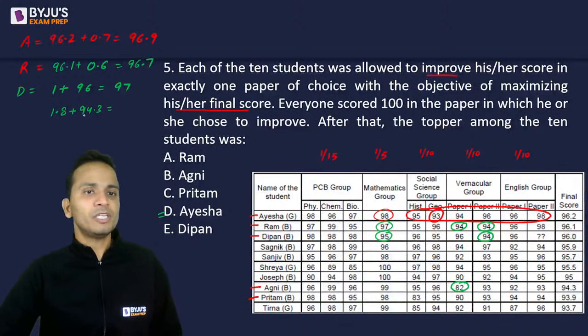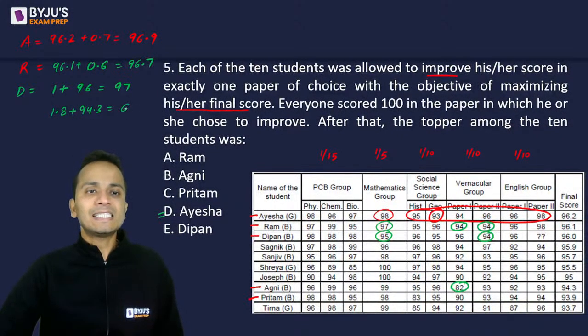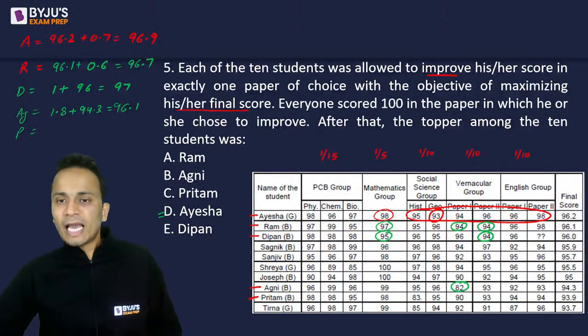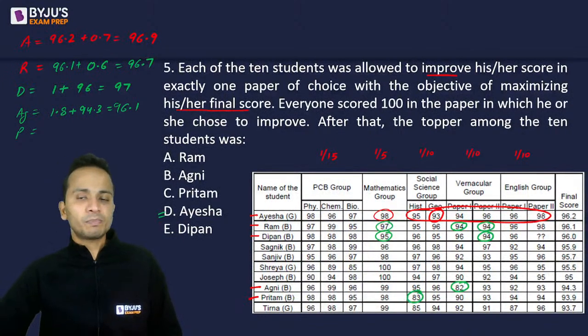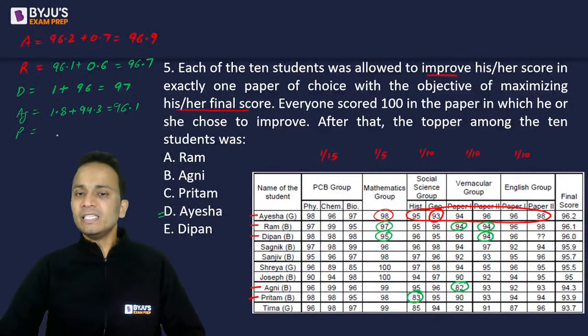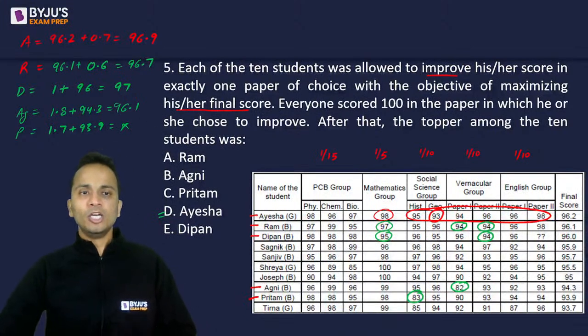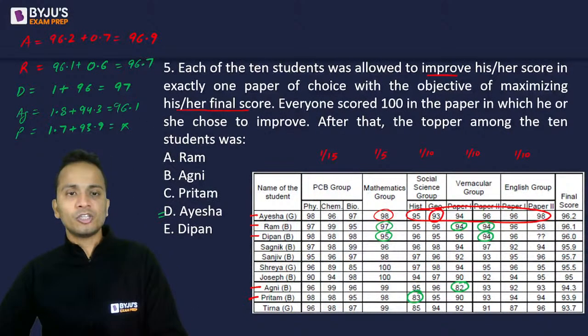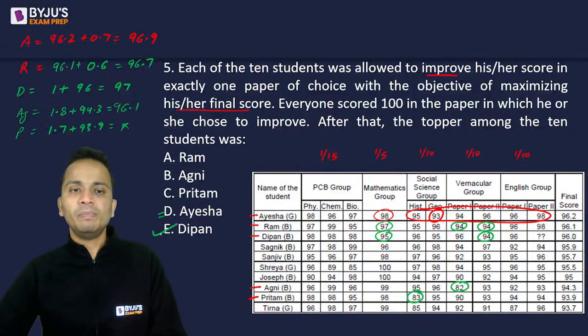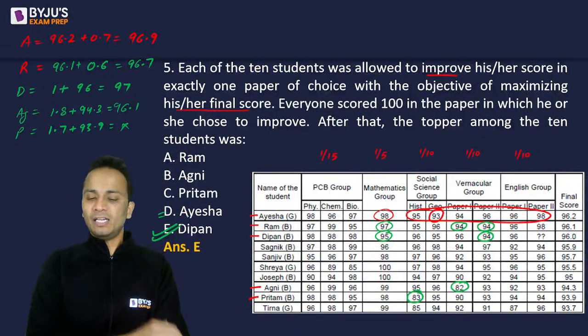Added to 94.3, her final score will become 94.95, 96.1. So Agni will also not be the topper. Finally, Preetham, the last student, can increase his score in this paper. 83 है, 17 का increase होगा. 17 का increase, that means 1.7 added to 93.9. Again, he will not be the topper. So I can say that Deepan is the topper. Okay, so Deepan will be the topper, and that should be the final answer.